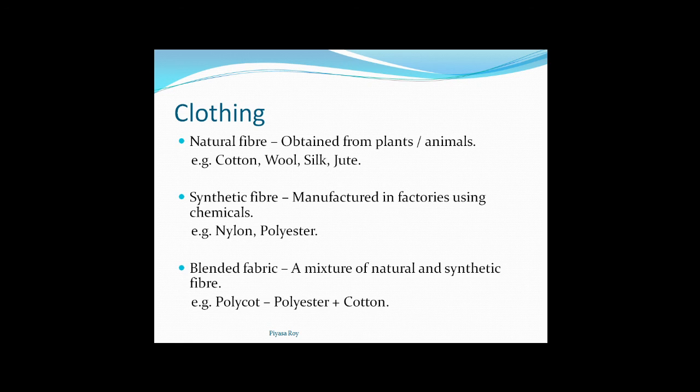Natural fiber, from the name only we can understand, is obtained from plants or animals, from natural products. Examples are cotton, wool, silk, jute. Wool and silk we get from animals, and cotton and jute we get from plants.